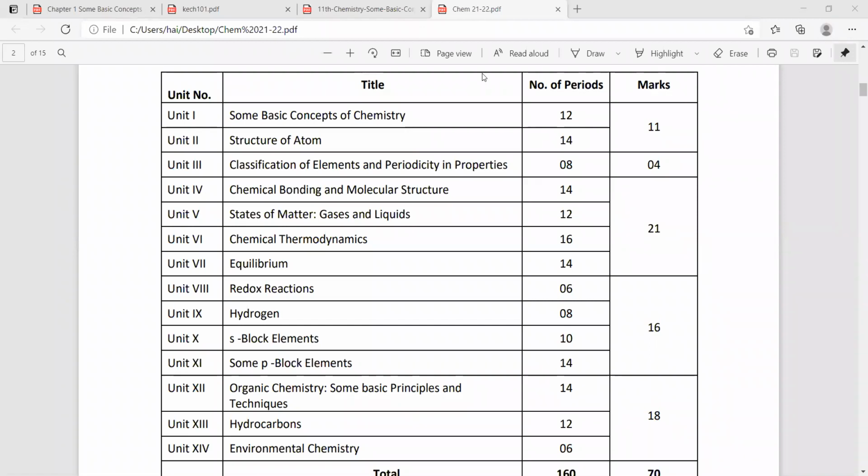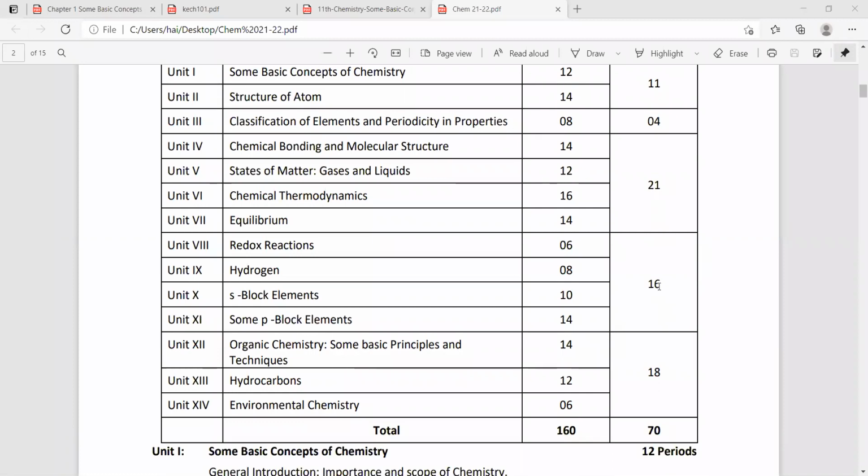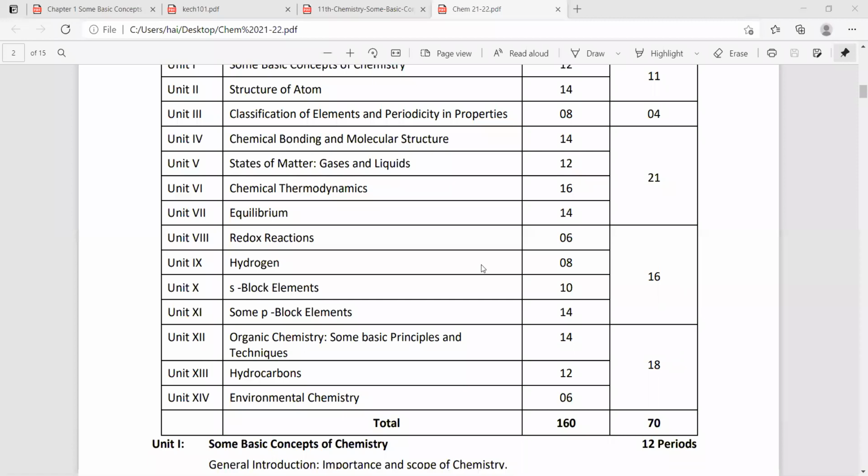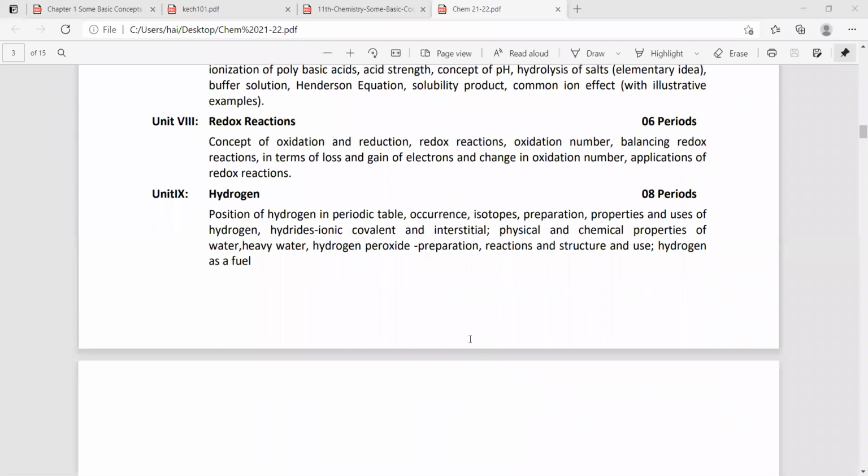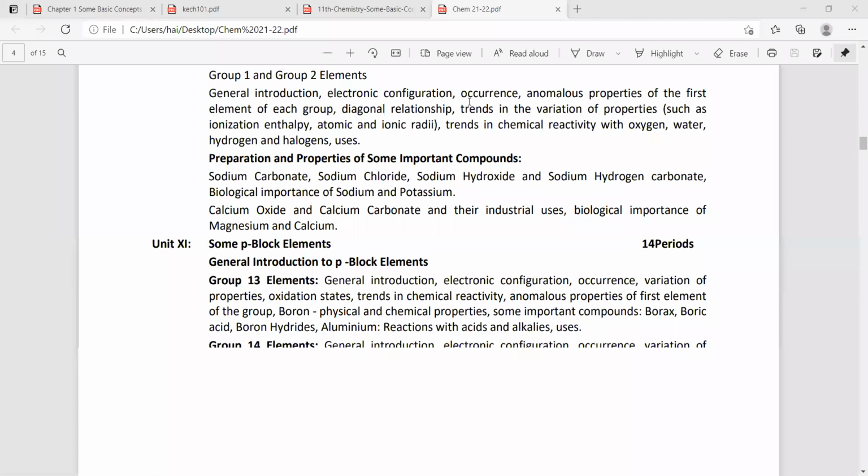So more weightage and more time is also given. Don't worry about it. The next one is volume 2. The weightage is 16 plus 18, total 34 marks. 34 plus 36. So the difference is only 2 marks. Both have almost equal weightage, 36 and 34 marks. Okay, is it clear? Now look at what I'm saying here. We'll see what subtopics each chapter has, don't worry.